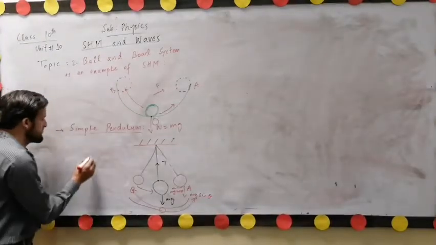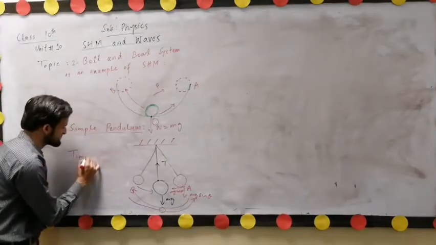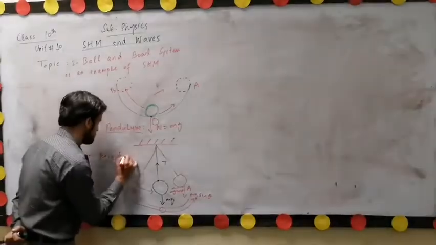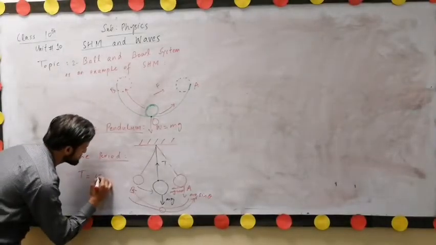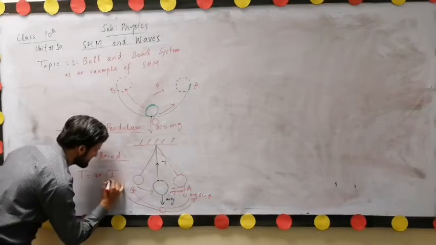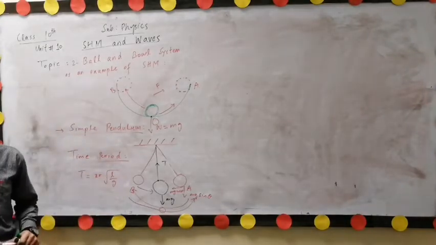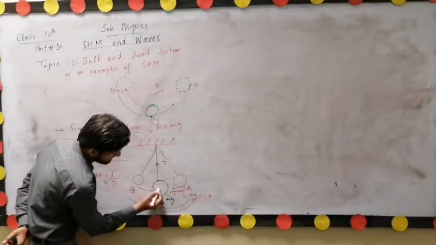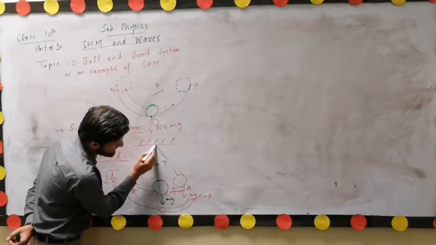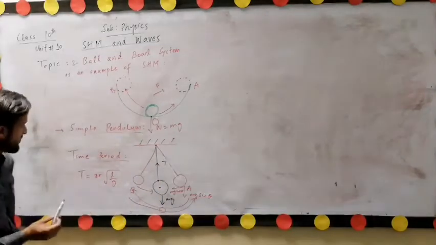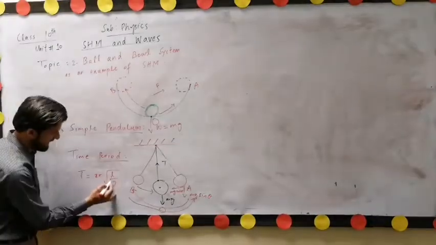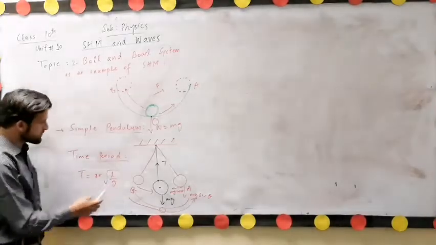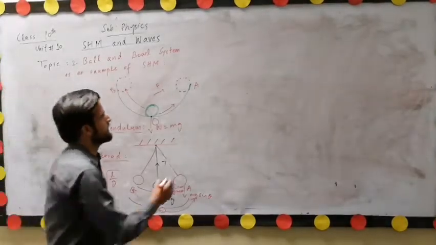Here we also show you the formula for the time period of this pendulum. That is, T is equal to 2 pi square root of L by g. So the time period depends upon the length of the simple pendulum, which is the length from the point of suspension to the center of the metallic bar. This is the length of the simple pendulum, and this is the gravitational acceleration g. So these two are examples of simple harmonic motion.